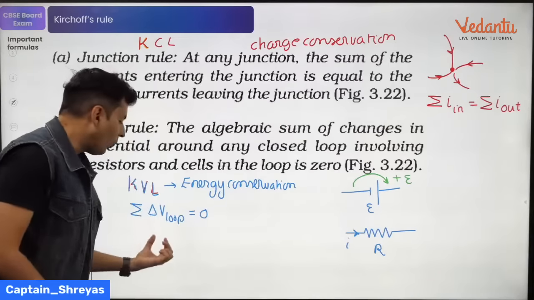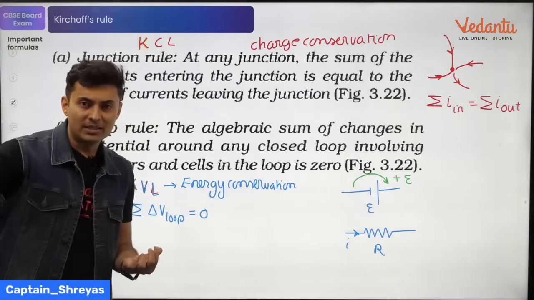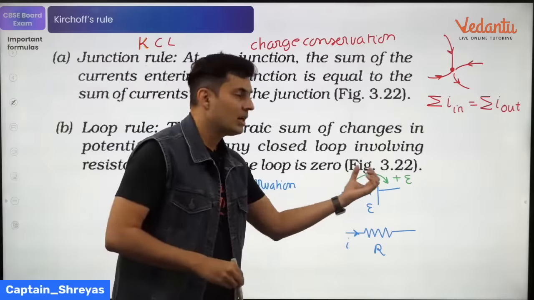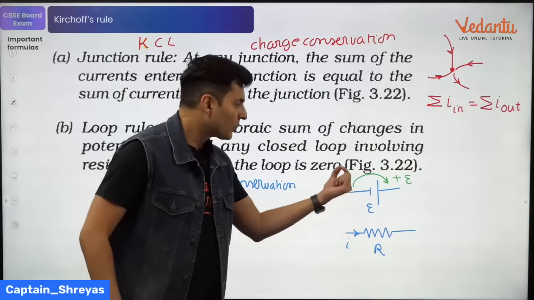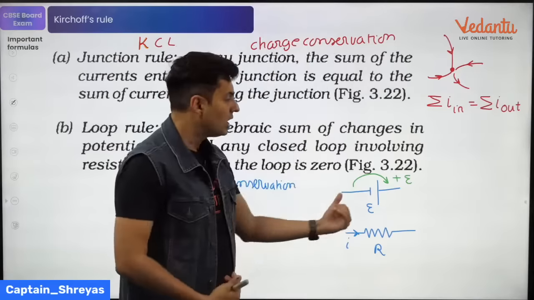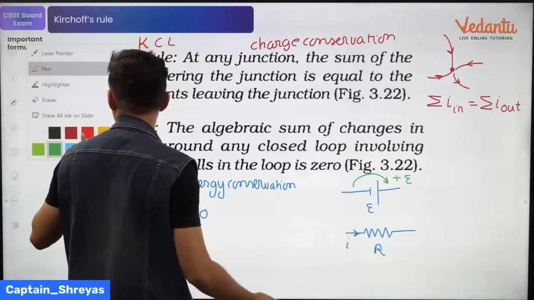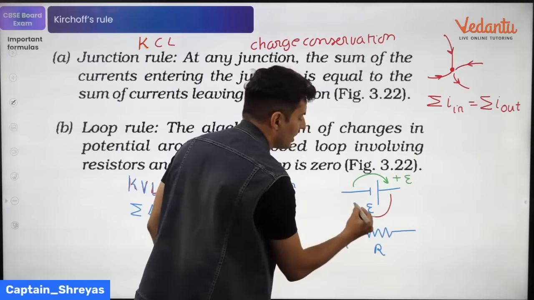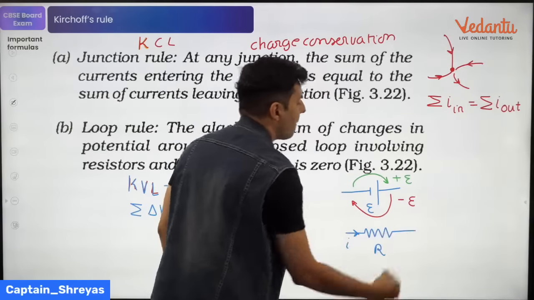So when you add all the voltage differences for all the elements in a loop, keep this in mind. It is always going to be sign sensitive. So if you are going from negative to positive terminal of a battery, you are going to a higher potential. So it is plus E. And if you come on the opposite side, from here to here, then it is basically minus E.